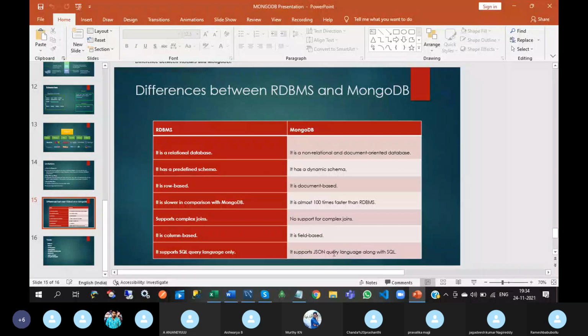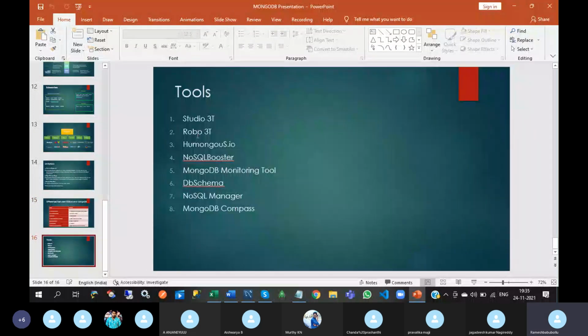Okay, and these are the tools we can use for MongoDB. Among these tools, the Studio 3T tool is better than the others. Why? Because it has so many features like backups.